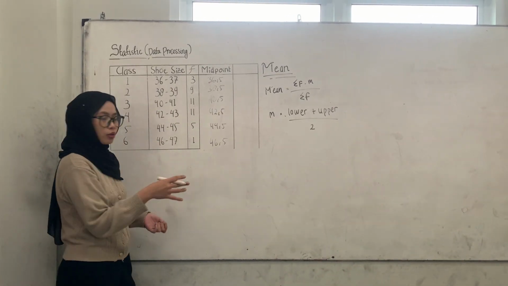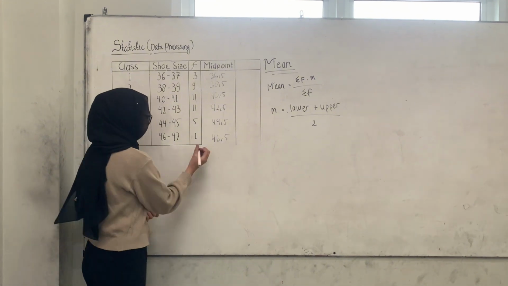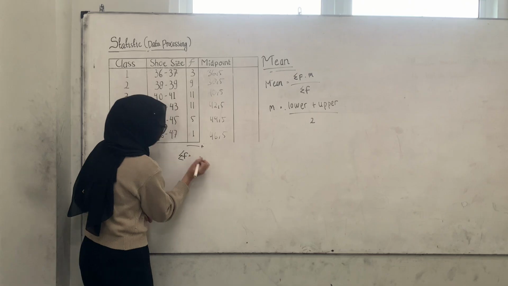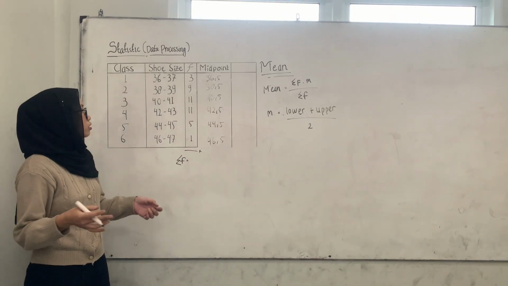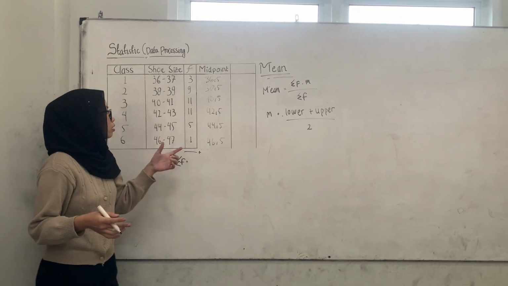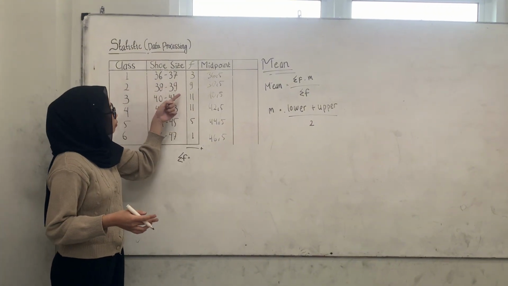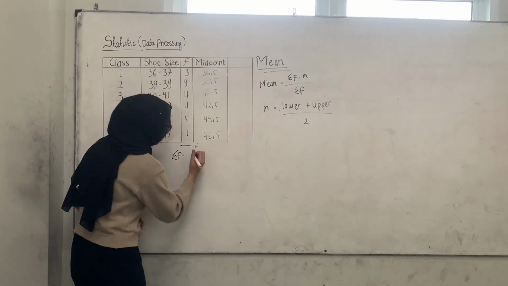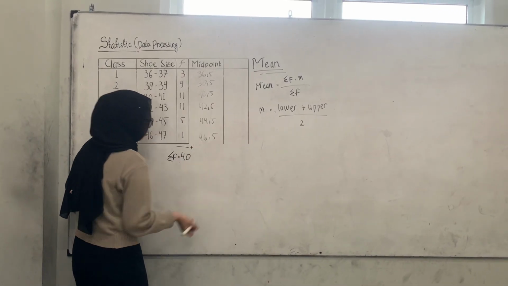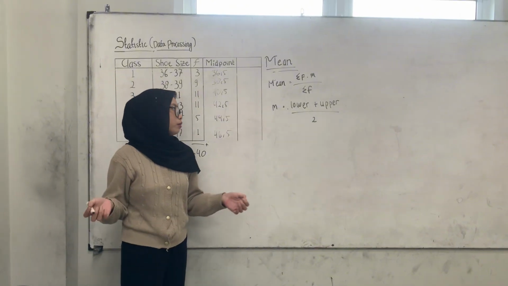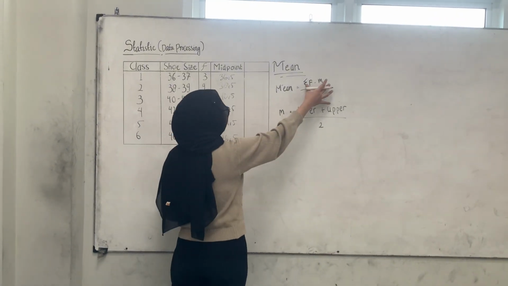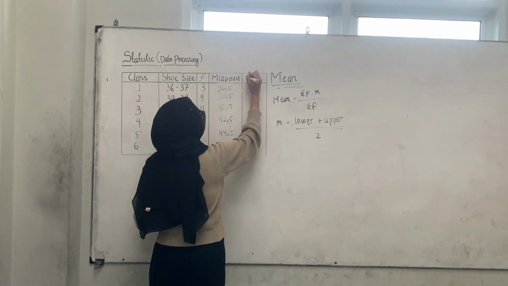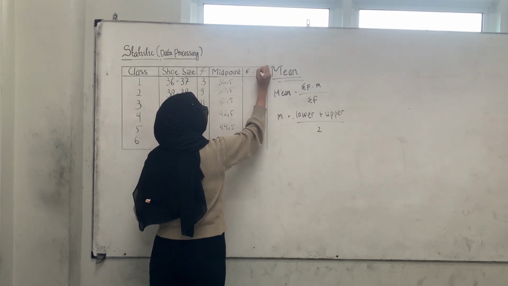Now our next step is to take the sum of the frequency values, that will help us to calculate the mean. So all you need to do is just add all these numbers. So like 3 plus 9 plus 11 plus 5 plus 1. That will give us 40 as the answer. Okay, now to find this part of the formula, we need to multiply the frequency with the midpoint. So let's call this f times x.